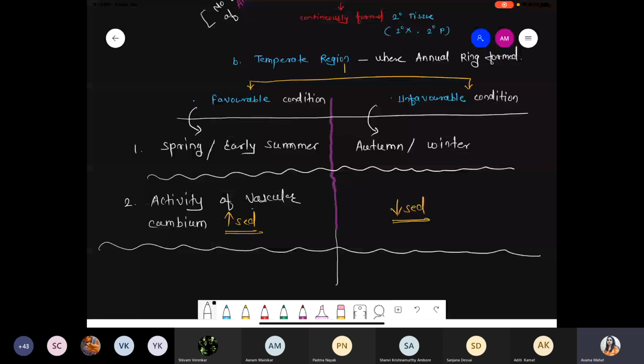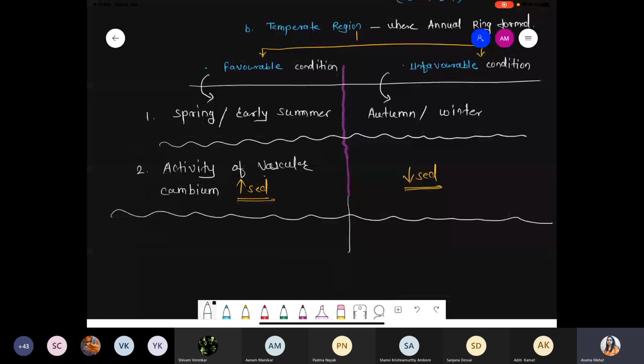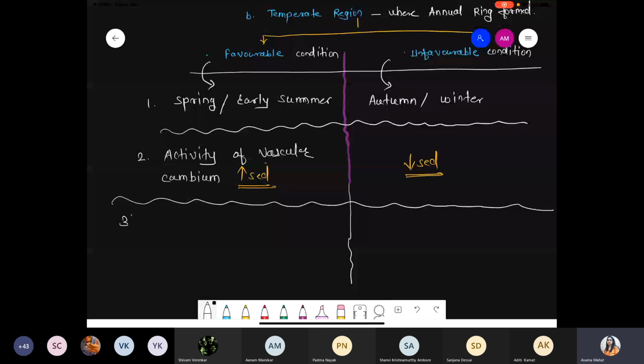Now, if the activity of the vascular cambium is more, secondary tissues like xylem and phloem form more. So if the activity of vascular cambium increases, the secondary tissue formation rate also increases.